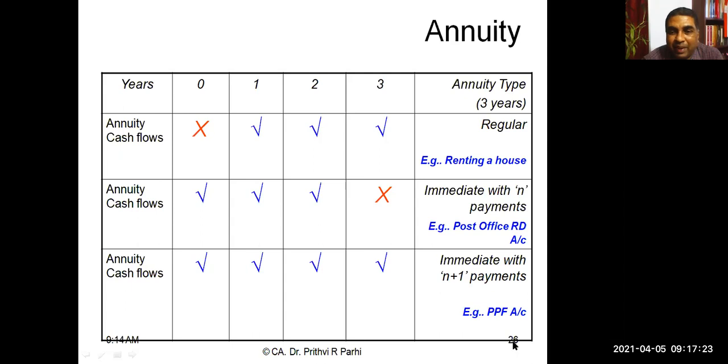This you can typically find when you open a PPF account. 3 years account, but there will be 4 payments. At the beginning, there is a payment. At the end, there is a payment. This is called annuity immediate with N+1 payments. Now, do you understand? Will you be able to categorize the annuities into 3 classes?